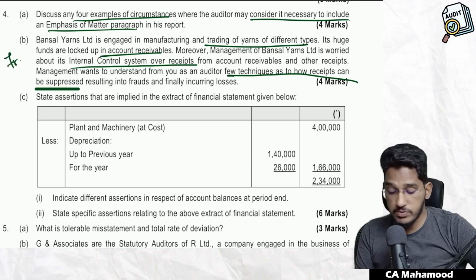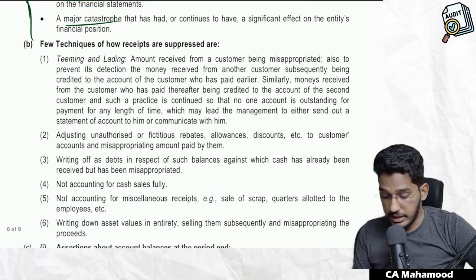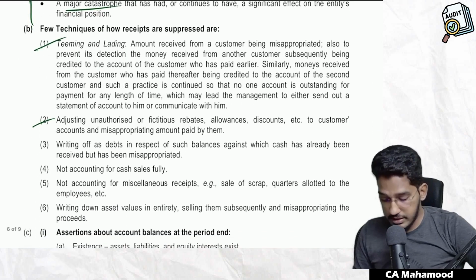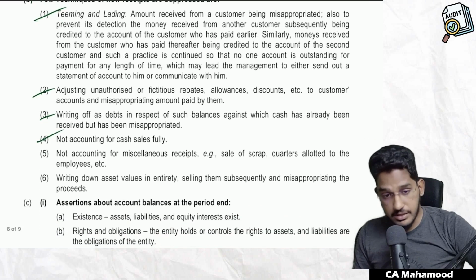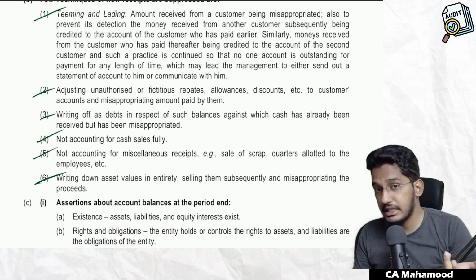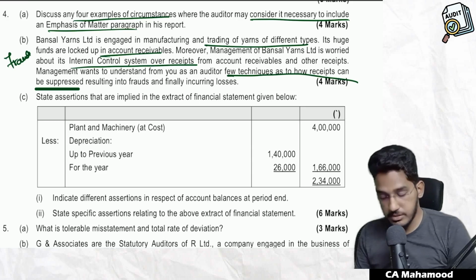This question is from fraud and responsibilities of auditor. What are the various techniques available for suppression of receipts? Teaming and lading, adjusting unauthorized rebates, writing off as bad debts after collecting the payment, not accounting for cash sales, not accounting for miscellaneous income, or writing down the assets entirely and going and selling them and realizing the proceeds. So these are the various techniques for suppressing the receipts.